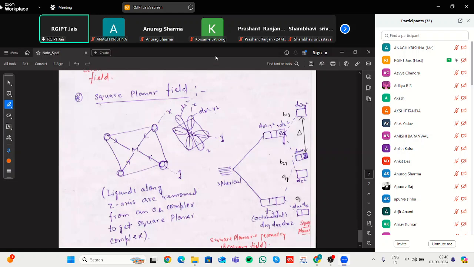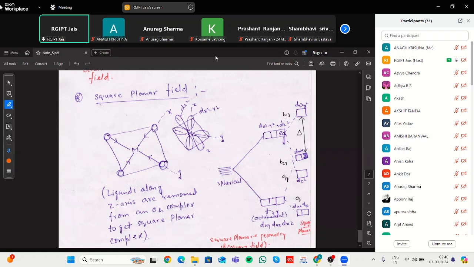In today's class, we have discussed isomerism. Isomerism means compounds having the same formula but different connectivity. Based upon isomerism, it can be divided into two categories. First is structural, second is stereoisomer.